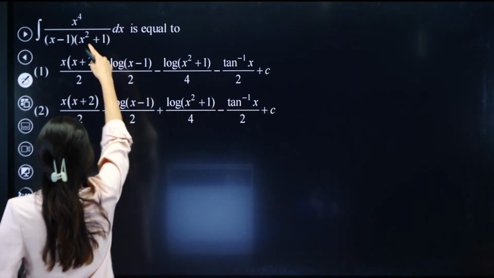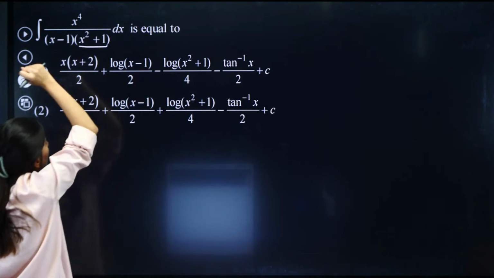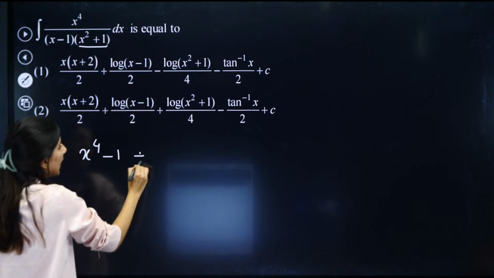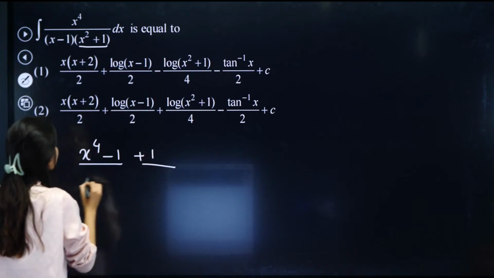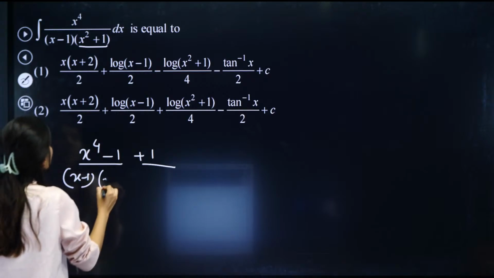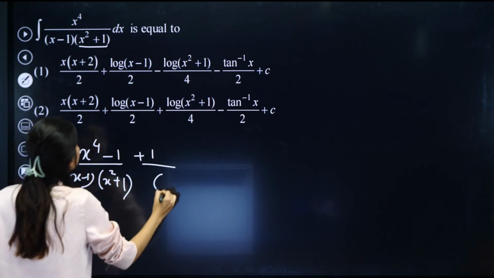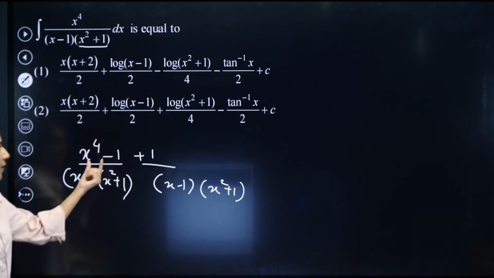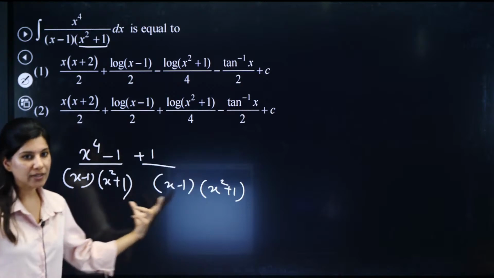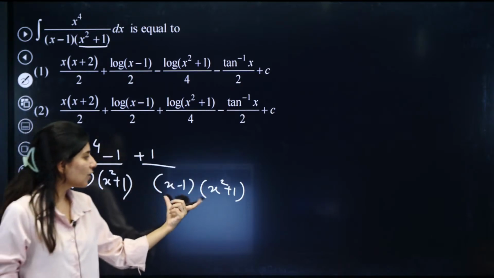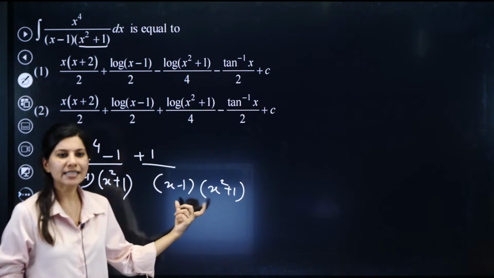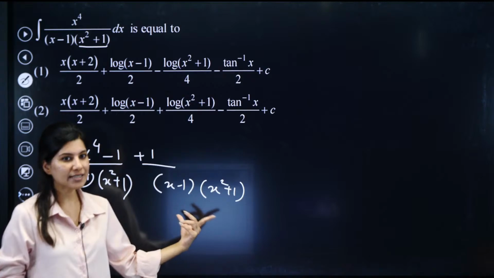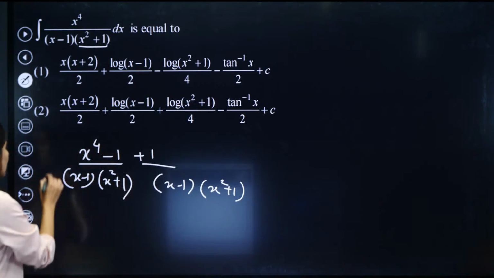Right? So I feel x raised to power 4 and x square plus 1. Okay. So it is very obvious of me that I subtract 1 and add 1, so that I will get x, and separate everything out. This is one term, this is another term. So I had subtracted 1, added 1, denominator separated. Now let us focus on this. So this is a basic example of partial fraction. We can do partial fraction from here. So this is sorted. This I'll be able to integrate. Let us sort this out.